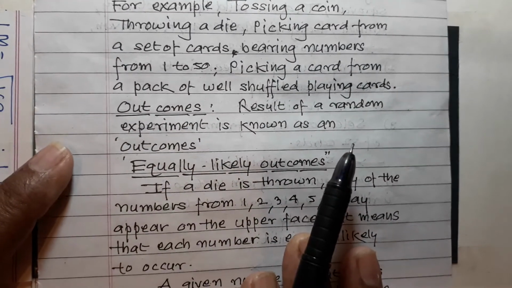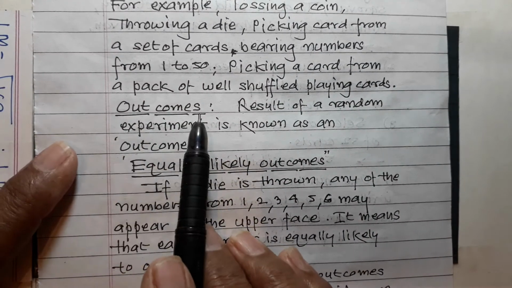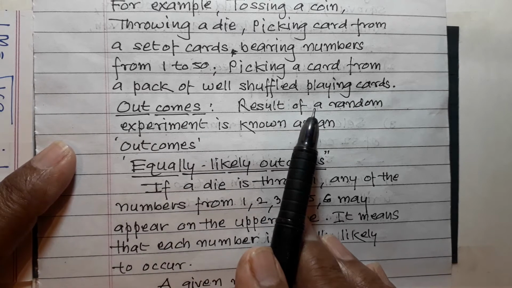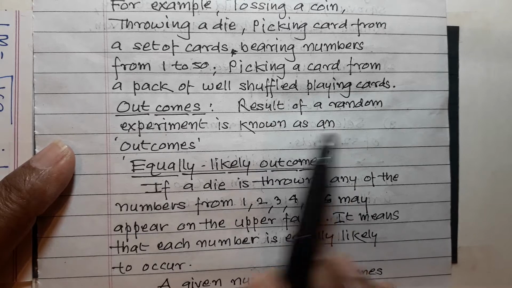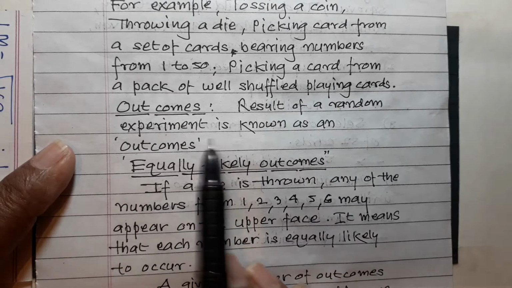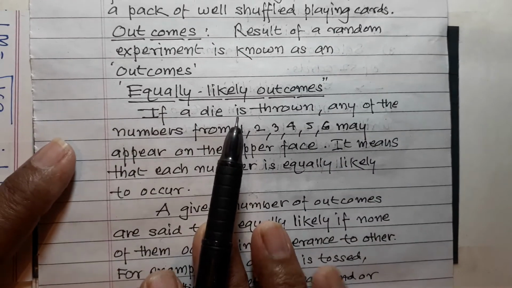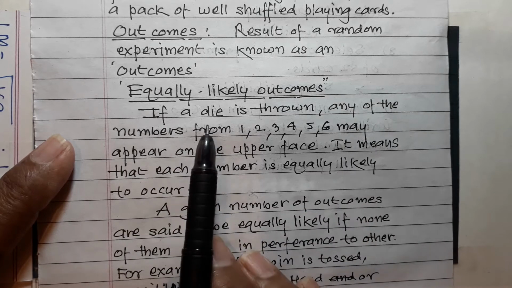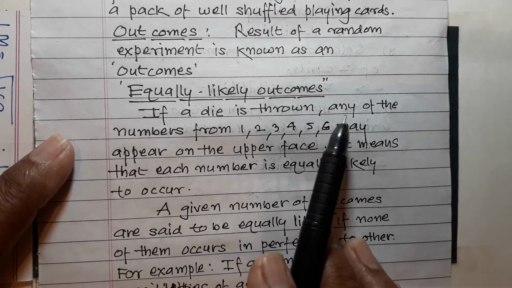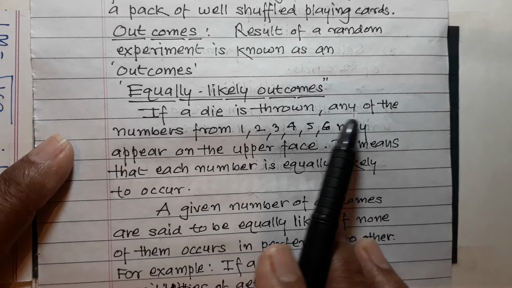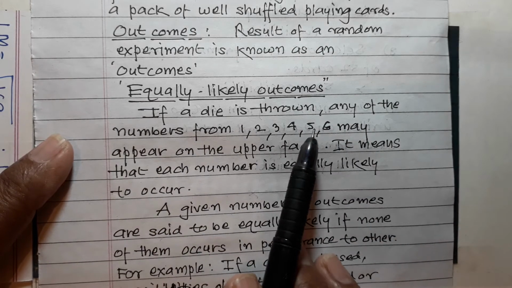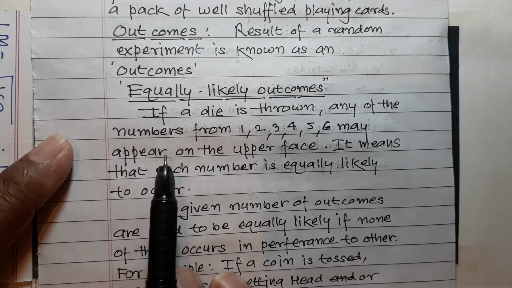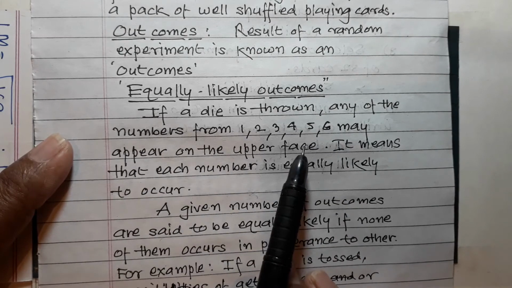Then try to understand what are outcomes. The result of a random experiment is known as an outcome. Equally likely outcomes. If a die is thrown, any of the numbers 1, 2, 3, 4, 5, 6 may appear on the upper surface.